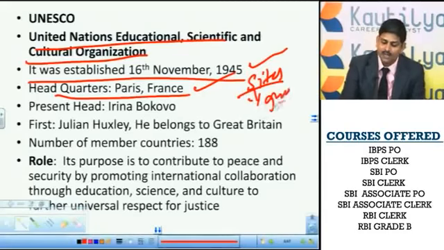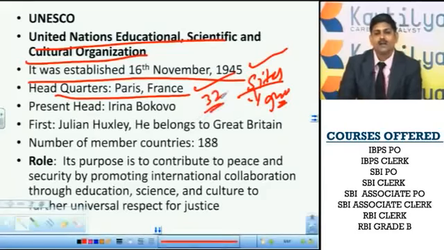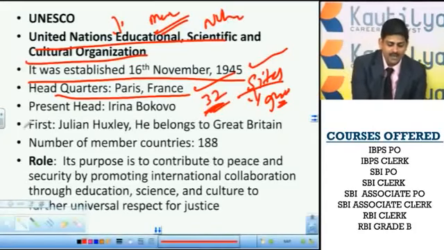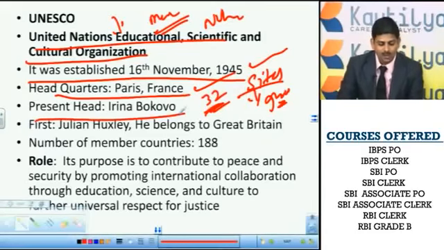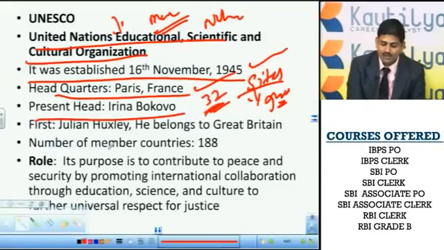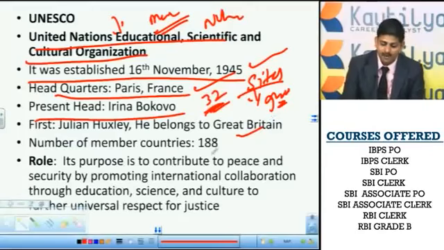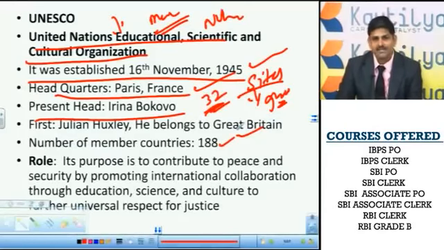So here we need to focus on Indian sites. In total, 32 Indian sites are there in the UNESCO world list. You need not know all of those, but the latest ones are always important. UNESCO prepares the list of man-made constructions as well as natural ones. Its present head is Irina Bokova. The first head was Julian Huxley, who belonged to Great Britain, and the number of members in this organization is 188.